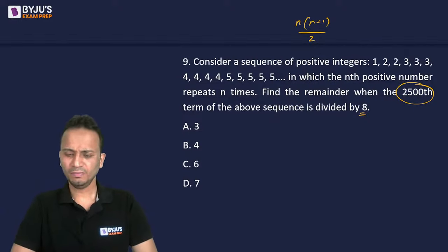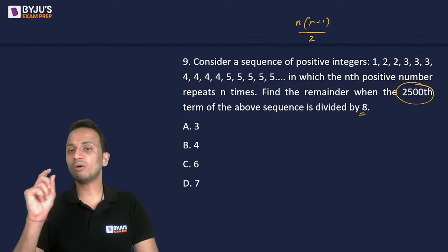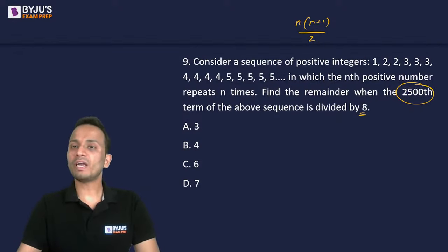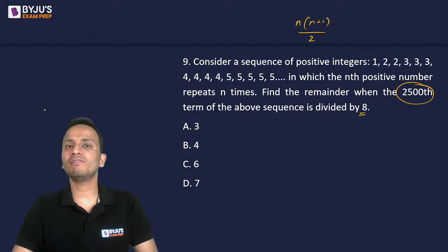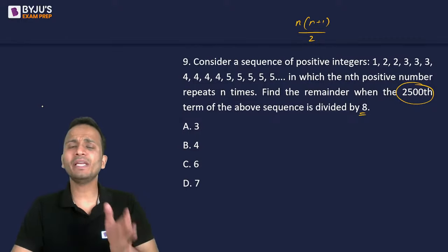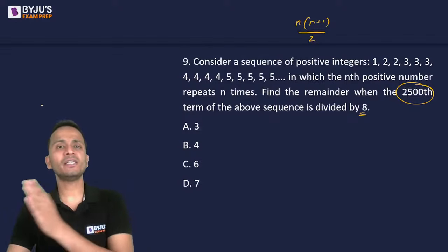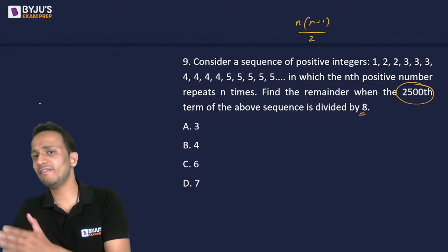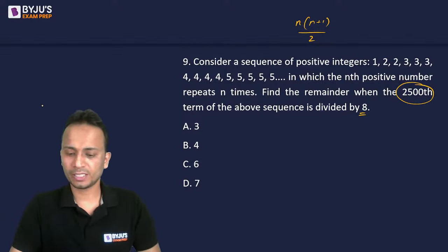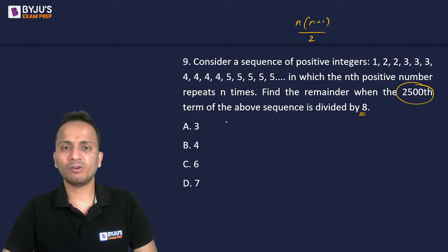Strange. Carefully, you don't have to count the digits. You will have to count the terms. So 1 will be written once, 2 will be written twice, 3 will be written 3 times, 4 will be written 4 times, and so on. 9 will be written 9 times, 10 will be written 10 times, 11 will be written 11 times. Likewise, I have to find out the sum of the number of terms.